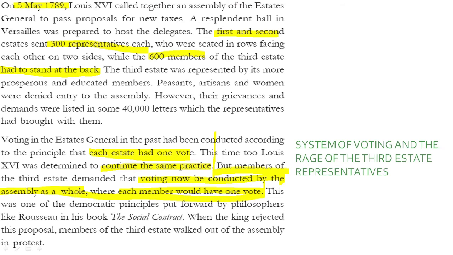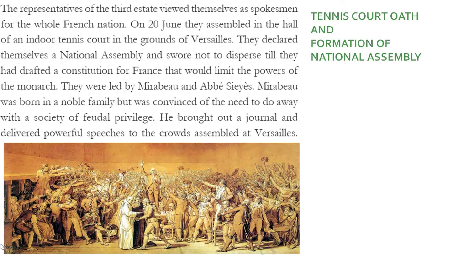Now this was one of the democratic principles as well, put forward by philosophers like Rousseau in the book known as Social Contract. But what eventually happened: the king rejected this idea outrightly, and due to this the members of the third state walked out of the assembly in protest. Now what happens when they walk out of the assembly in protest? Yes, they take the Tennis Court Oath. For that they need to go into the tennis court.